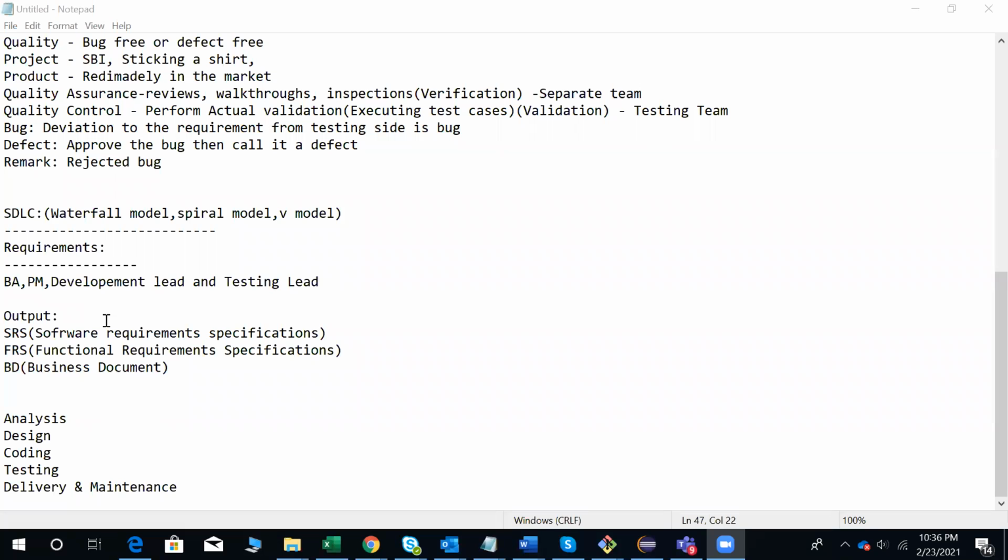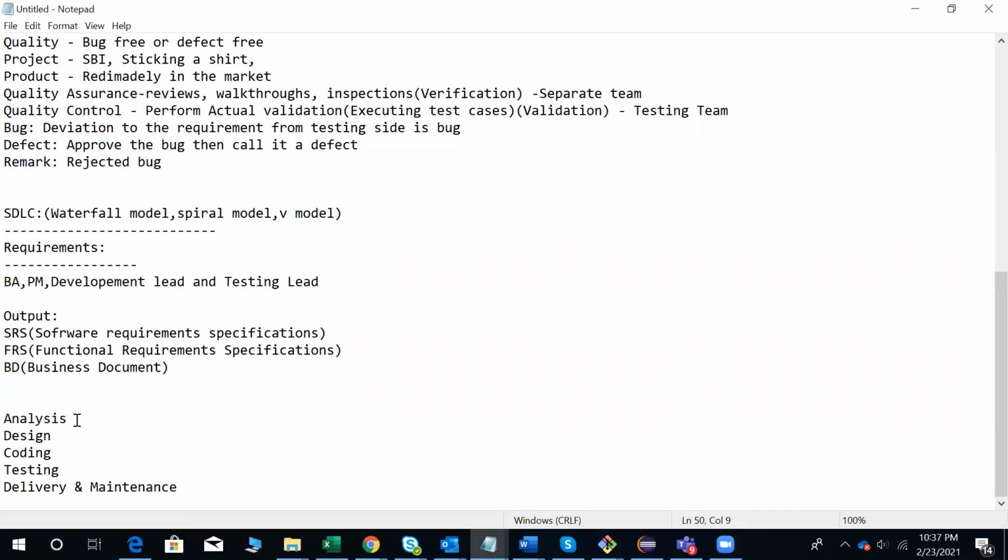This document is called software requirement specifications, business requirement specifications, business document, or functional requirement specifications. Different companies may call it by different names. Finally, we get these documents as the output.